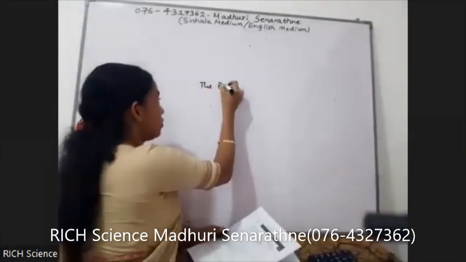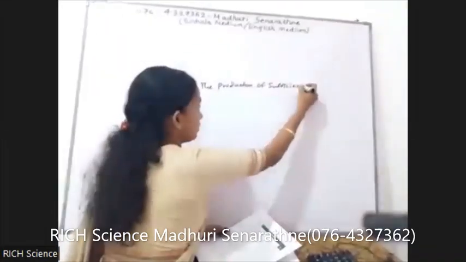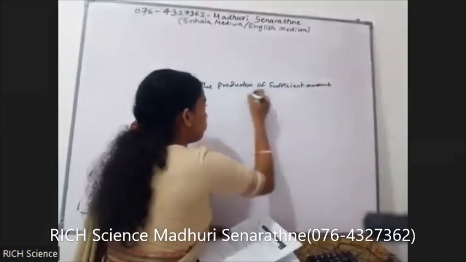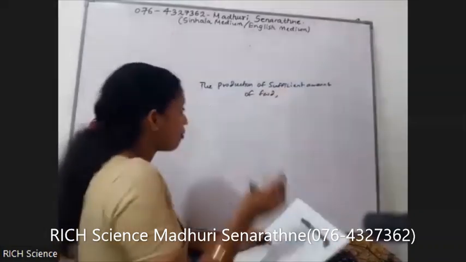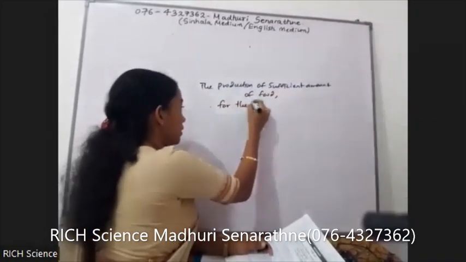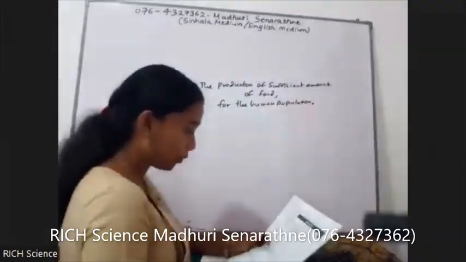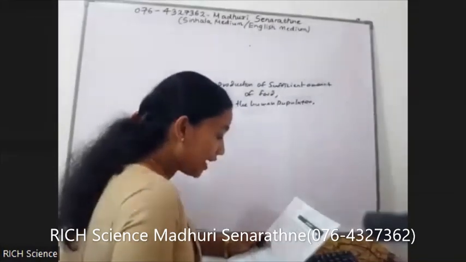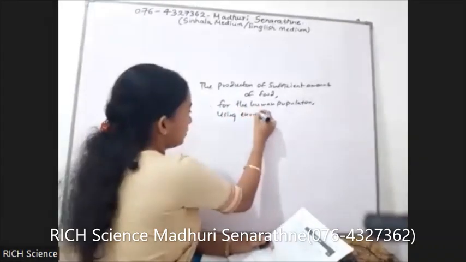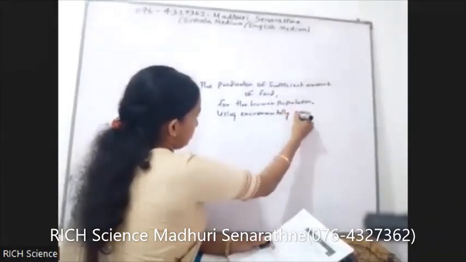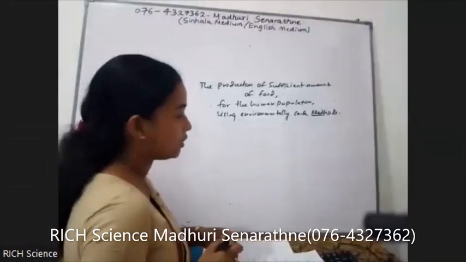Okay, the production of sufficient amount of food for the human population, using environmentally safe methods. Okay, it is called sustainable food production.